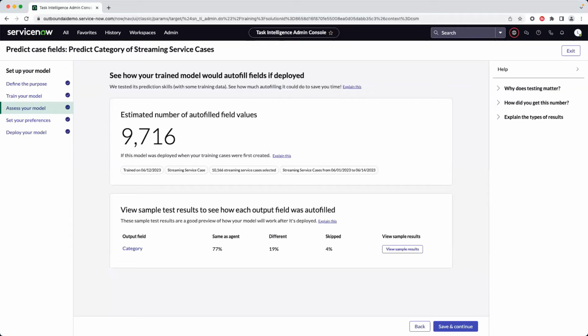The second thing to think about is how many options are there in the field you're predicting? Picking the right option out of 5 is much easier than picking the right option out of 500,000. If you're predicting the priority field, which only has 5 values, the model will probably do a great job of that. On the other hand, if you're asking the model to pick the right product from a list of 500,000 products, you can expect that it's going to be less accurate.